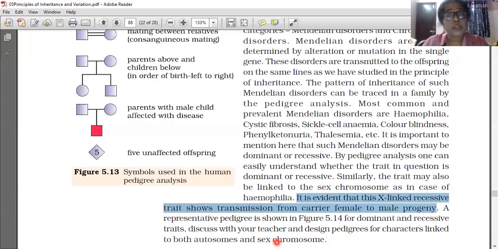Human female has two X sex chromosomes, XX. The 23rd pair is XX only. So one is dominant and one is recessive. Even though the recessive gene is present there, the dominant gene will also be present, so the dominant only will be expressed, and the recessive gene will remain there without any expression.